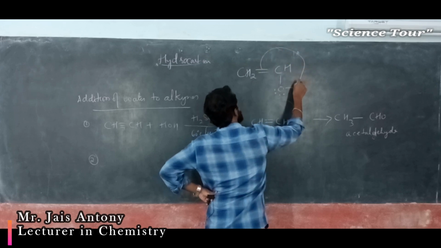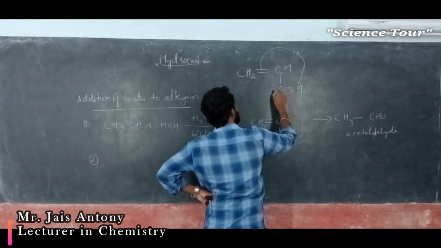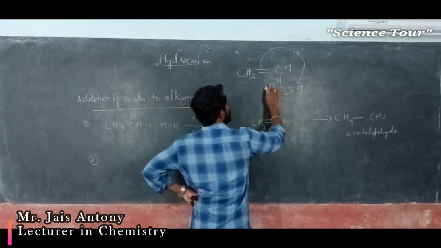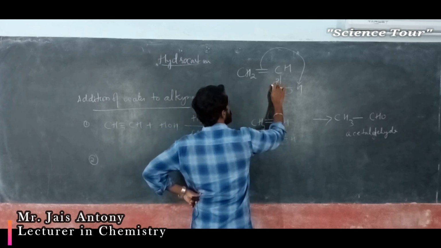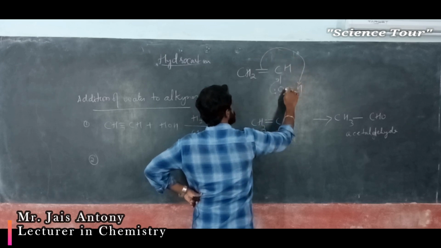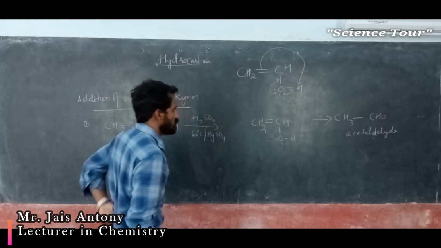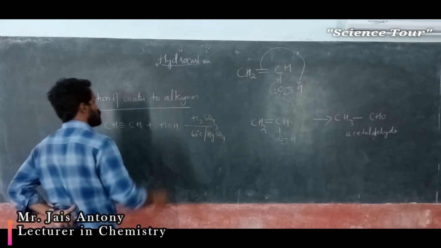This will come and attack on this one. This will come here and this will move here. This electron moves here and this will come and attack on this. This comes back. At that time, this becomes O double bond. Okay. The mechanism is not important.